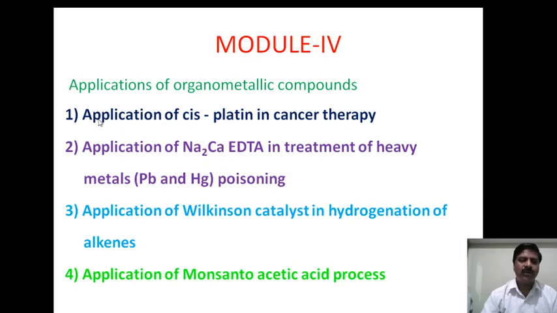Now, there are four applications of organometallic compounds. One is the application of cisplatin in cancer therapy. Second is the disodium calcium salt of EDTA in the treatment of heavy metal poisoning. Third is the application of Wilkinson's catalyst in hydrogenation of alkenes. And the last one is the Monsanto acetic acid process. These are the applications of organometallic compounds in Module 4. We have to study them one by one.